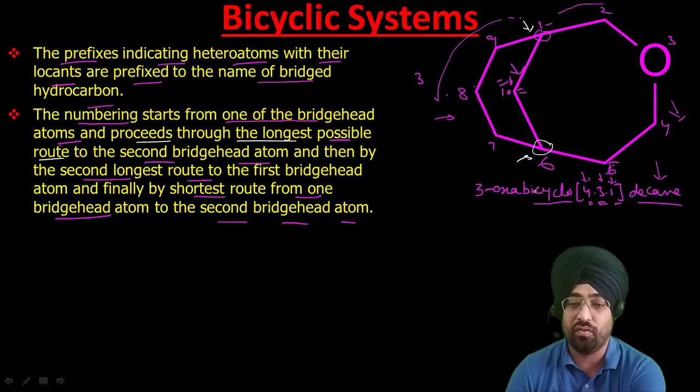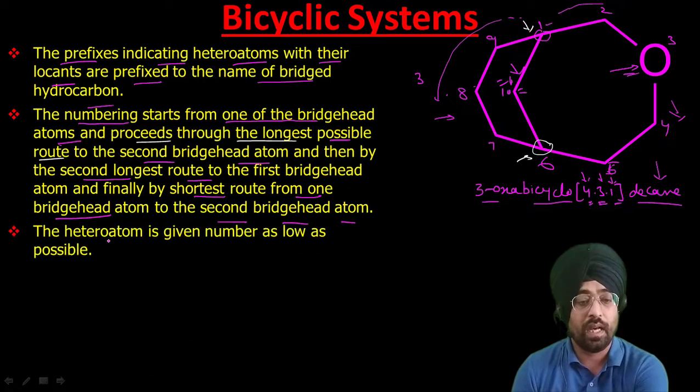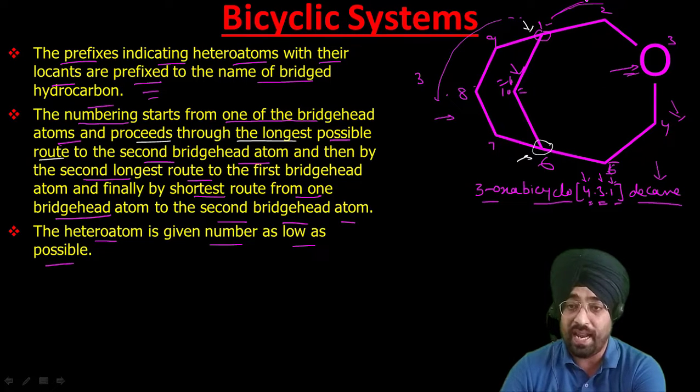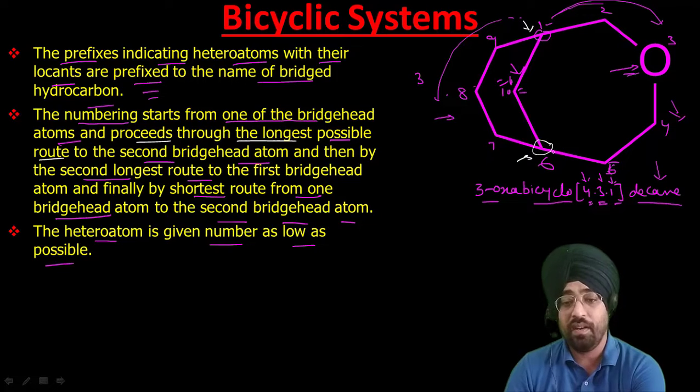So its name becomes, now it has a heteroatom, so we have to even specify its position in the prefix. So it becomes 3-oxabicyclo[4.3.1]decane. Now the heteroatom is given a number as low as possible. The first thing is we have to do numbering according to the bridged hydrocarbon. Like we have to trace that path in which we need a larger number of atoms to reach the second bridgehead atom. Then if there is a possibility, we have to choose that route which gives the lowest locant to this oxygen. Now let us try to understand this point.